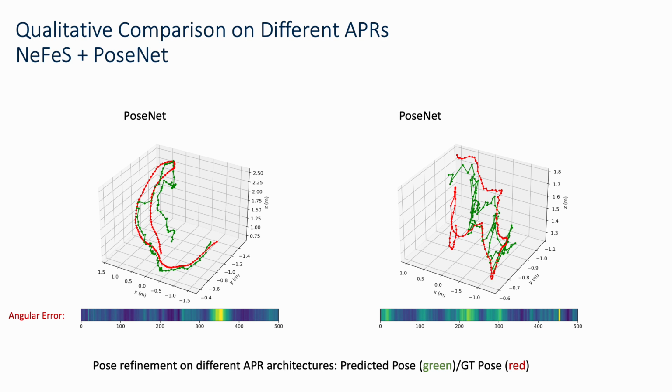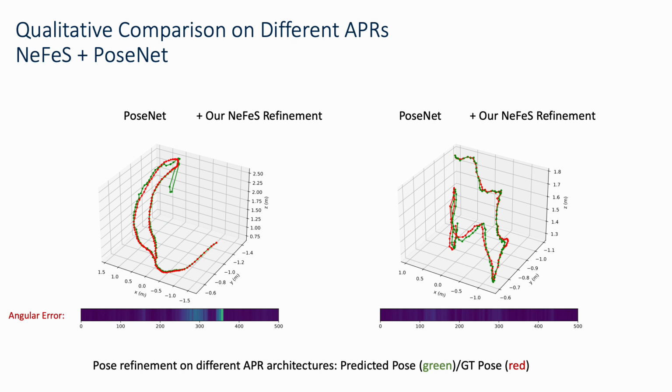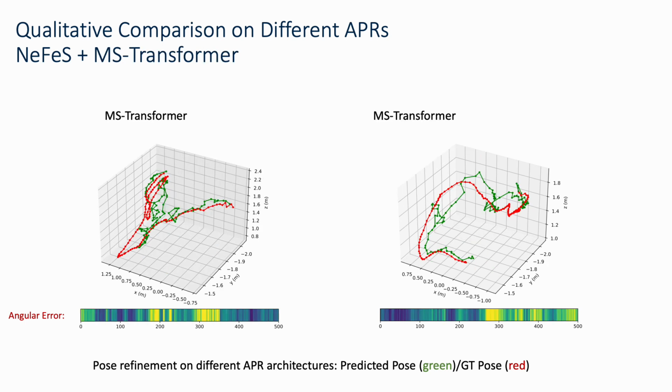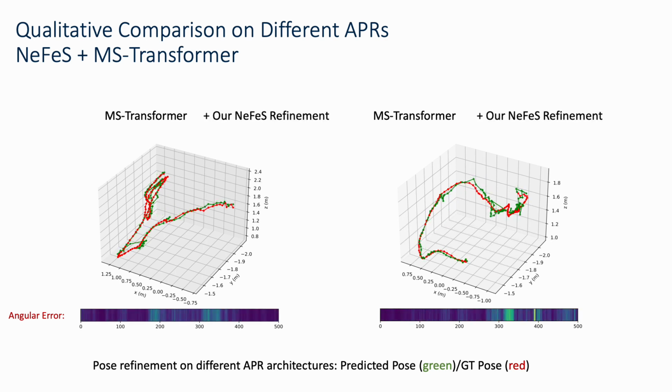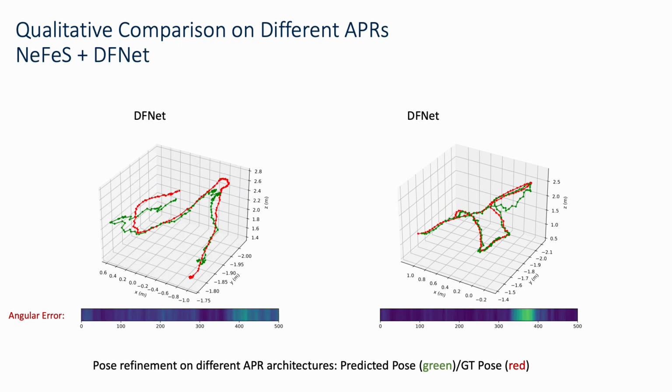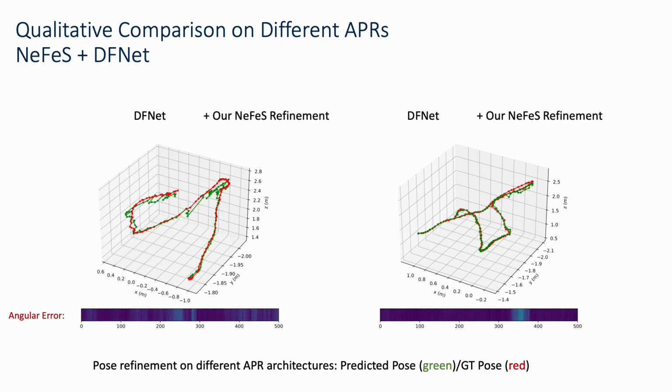We can also see some qualitative comparisons of different APR methods with and without NFS. Here is PoseNet and PoseNet plus NFS. Here's MS Transformer with NFS, and DFNet with NFS.